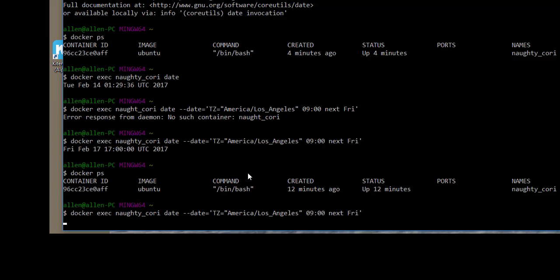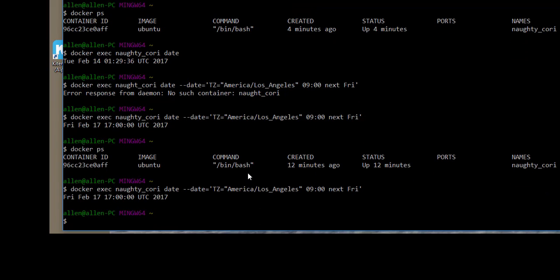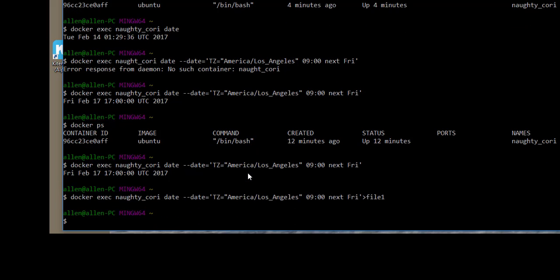Docker exec can run a specific command inside a running container. In this example, the exec command will get a UTC equivalent of some date and time in Los Angeles in the future. Complex operations like this show how Docker container output can be consolidated. All container results go conveniently to standard out for processing. Often standard out can be redirected to a file.